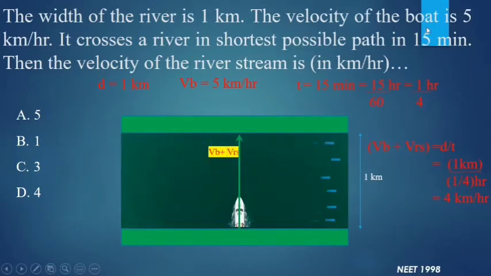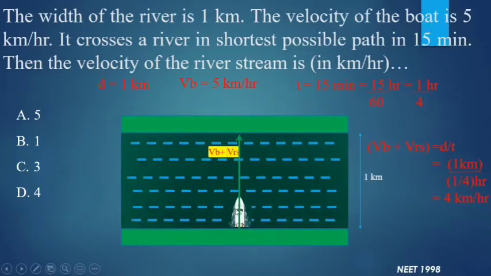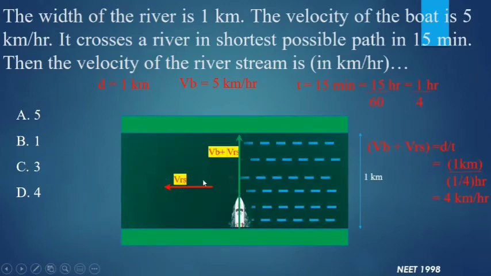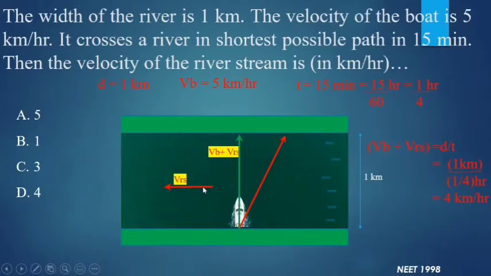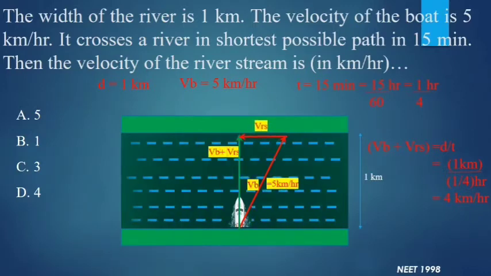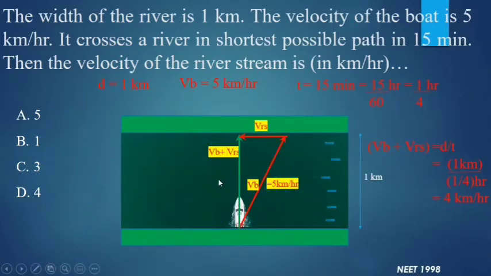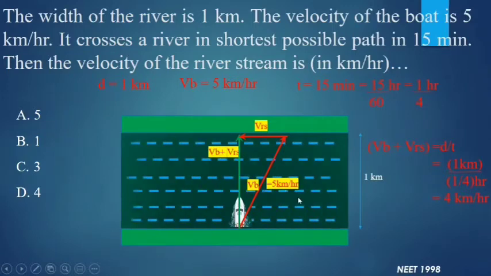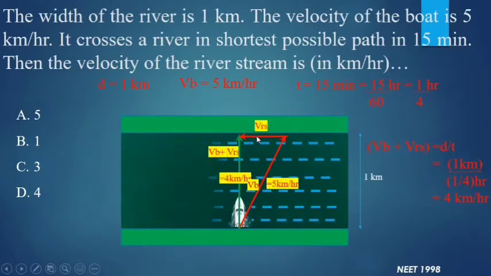Also the velocity of the boat is given, that is equal to 5 km per hour. But the velocity of the boat should be in the opposite direction, so that it will come automatically to the perpendicular direction. So this is the velocity vector for river flow, river stream, and this is the velocity for the boat. By translating this vector, the value for VRS should be such that the velocity for the boat will be perpendicular to the velocity of the stream. So by using Pythagoras theorem, this is 5 km per hour, this is 4 km per hour. By using Pythagoras theorem, we can find out that VR is equal to 3 km per hour.